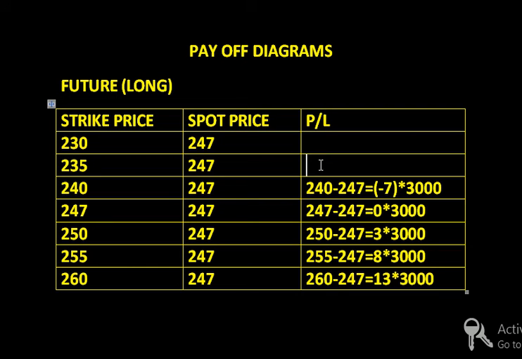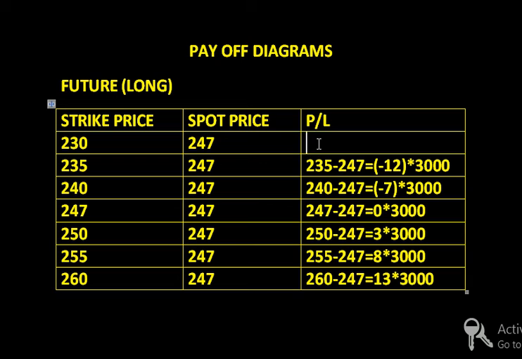If the price goes down to 235 rupees, strike price 235 minus 247 is equal to 12 rupees negative. So minus 12 into lot size, here I am going to lose 36,000 rupees because the transaction is not in my favor. Whatever I thought, the price is in the adverse position.